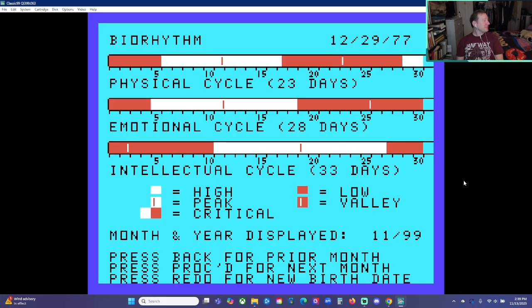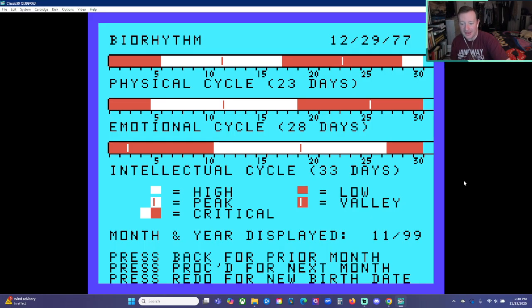Does any of that ring true? Or, were you tracking your periods back then? Could you check your emotional cycle? You know, I do wonder if this is euphemistic for period tracking. That's my weird, wacky, looking back on this hypothesis.